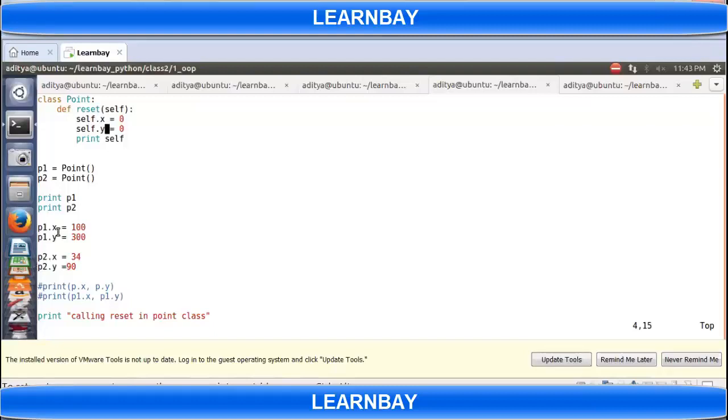So instead of resetting these two values X and Y, it will create two more fields, J and K. If you call reset for P2, then again P2 will have them. Okay. Got it, right?